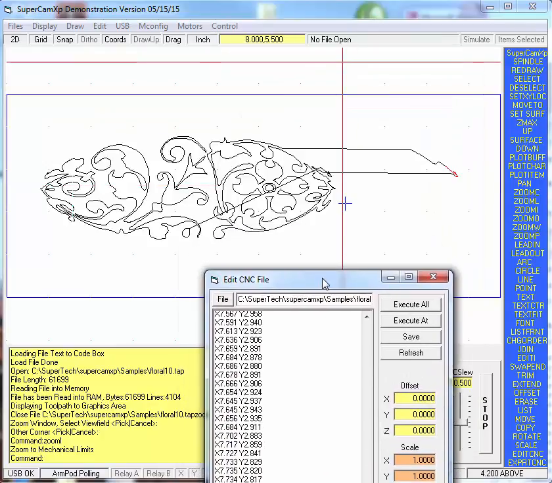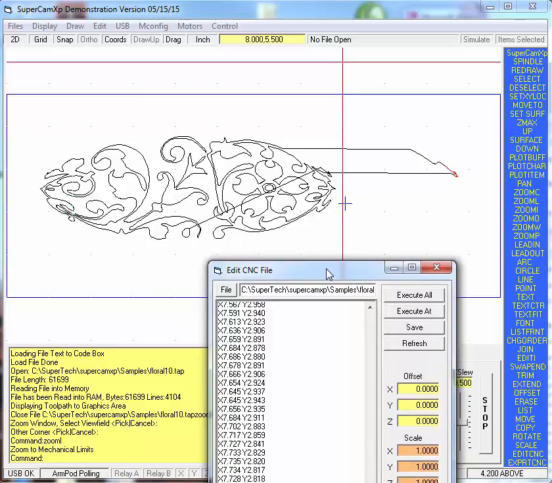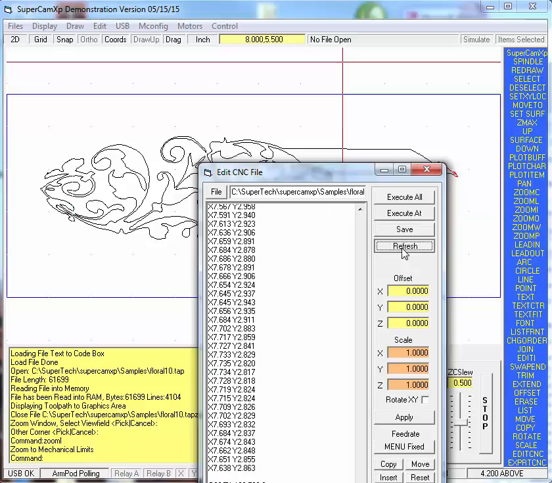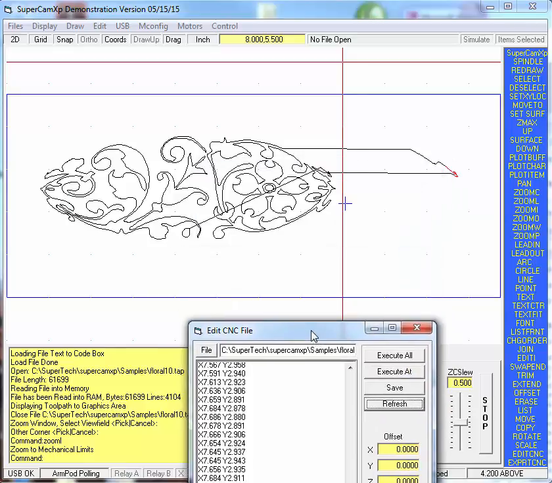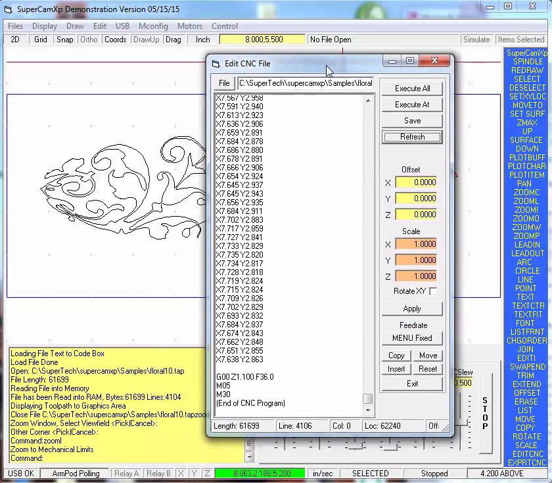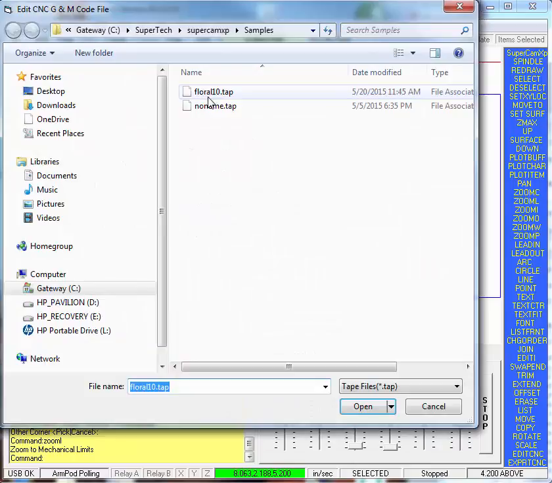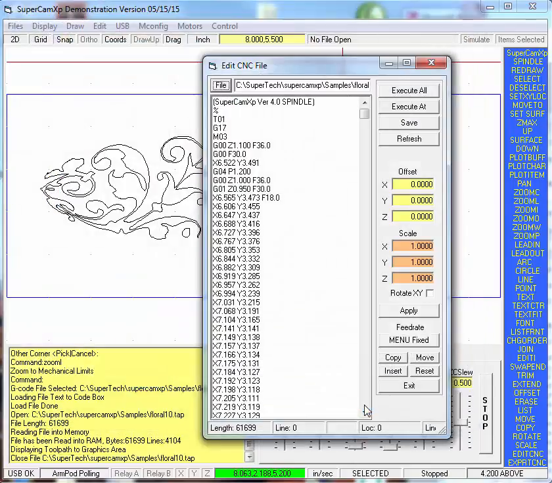And again, it's going to change the code. We'll do a refresh. As you can see, you can be editing the text in the file. I'm going to just reload it. And the exit button will exit you from the command.